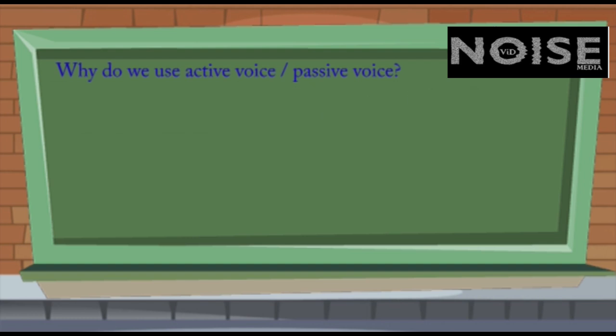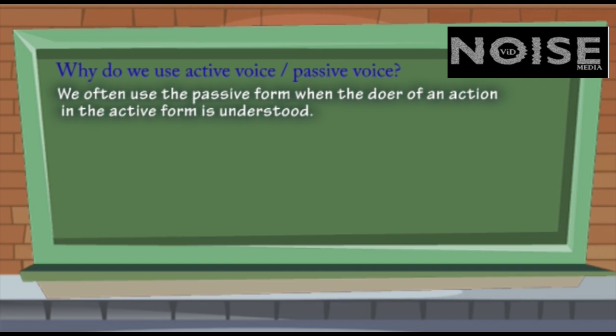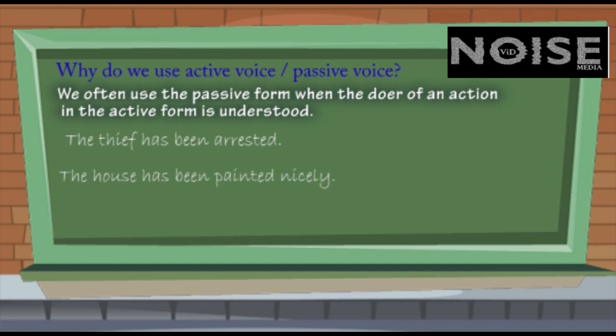And we often use a passive form when the doer of an action in the active form is understood. For example, the thief has been arrested. Can you guess who arrested him? It is police, definitely. One more example, the house has been painted nicely. It is understood that it is the painters who have painted the house.